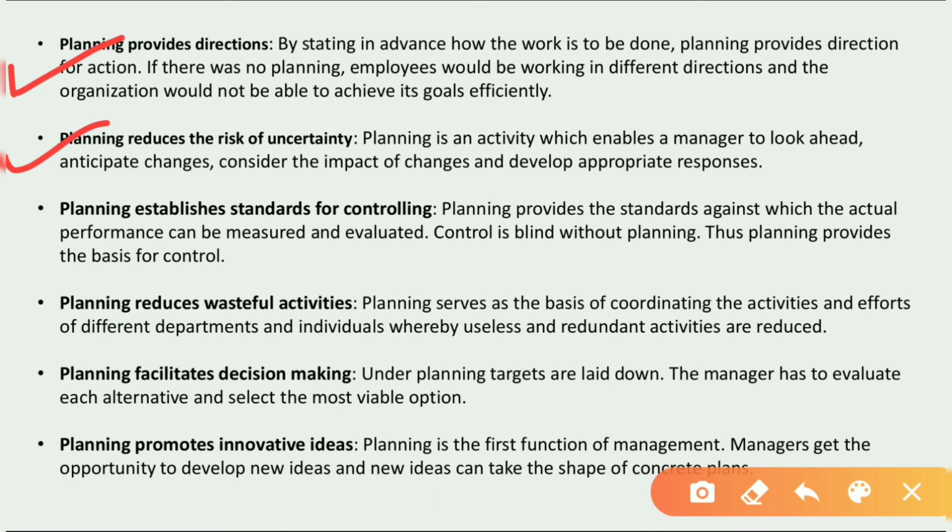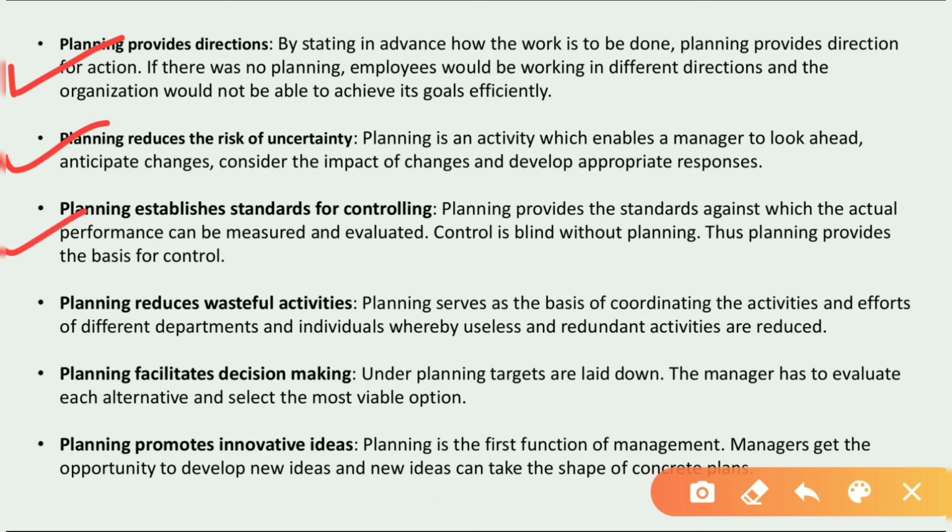Planning reduces the risk of uncertainty. It means that when we plan, we look to the future, and when we look to the future, we try to find out what unfavorable events can come to us. With the help of planning we can change our activities if the future is not favorable for us. In this way we reduce the risk of uncertainty.